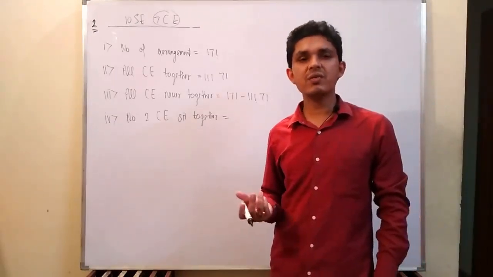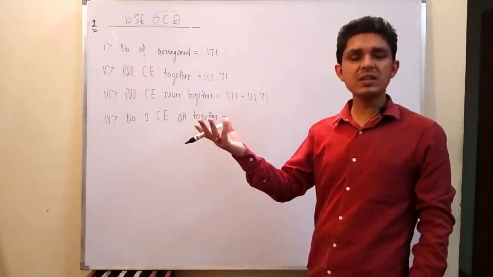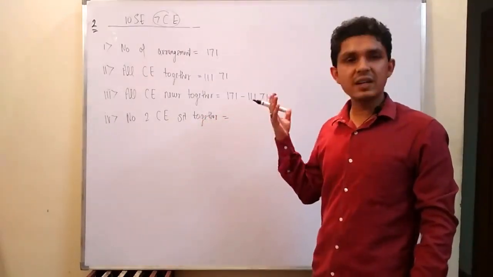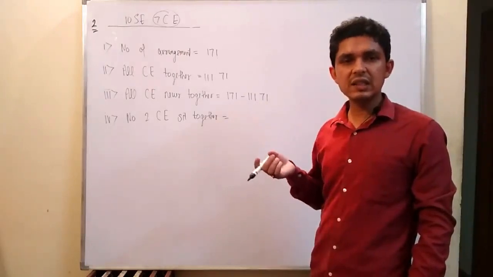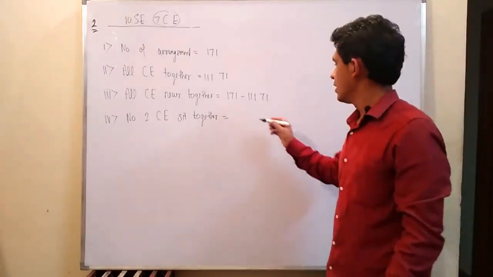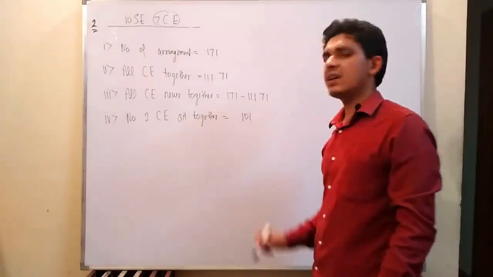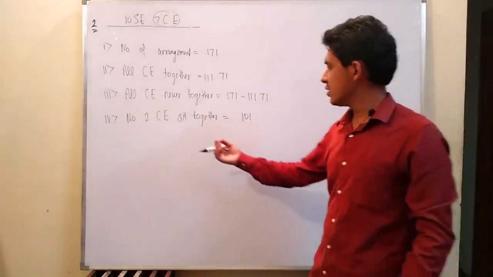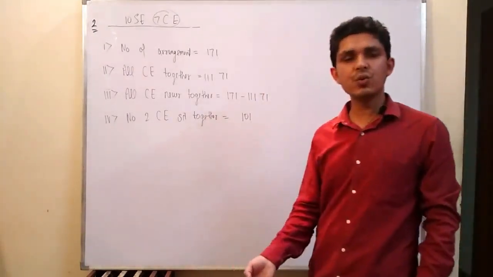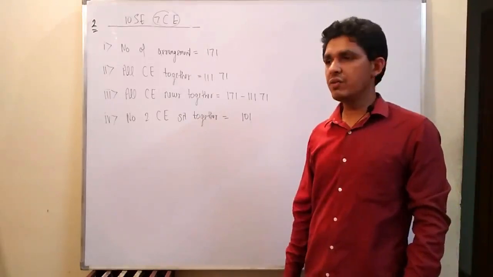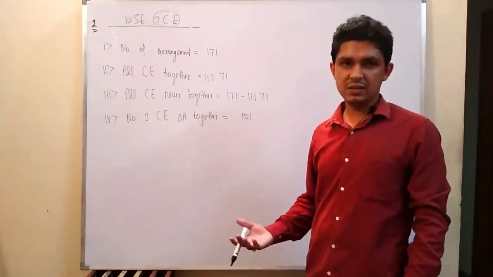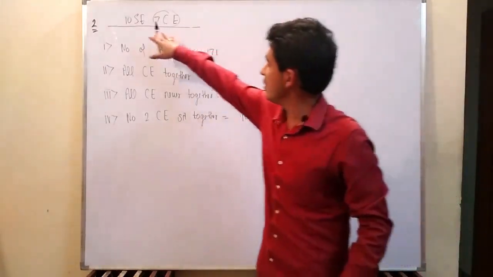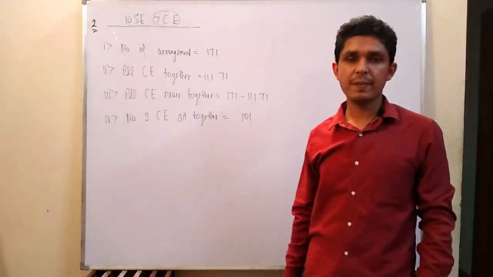For this, we first have to arrange all the software engineers in a line. There are 10 software engineers, and they can be arranged in a line in factorial 10 ways. Now for this process where no two civil engineers are together, we have to find the places where I can arrange the 7 civil engineers in between these 10 software engineers.